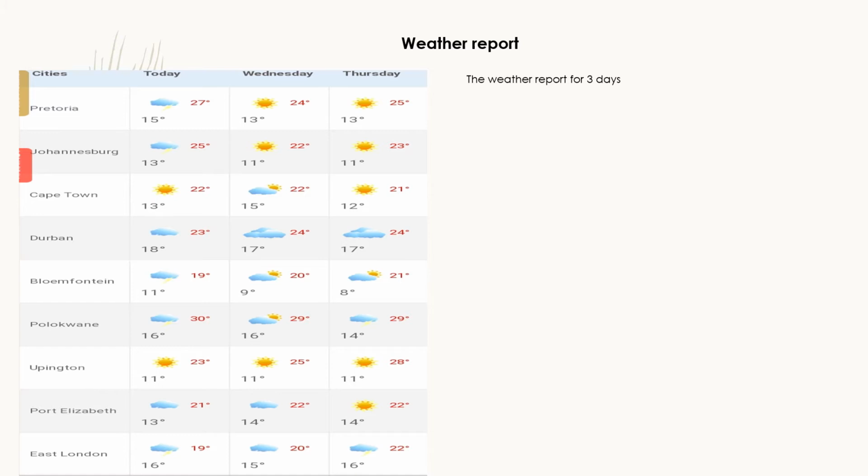In Polokwane, we've got maximum temperature of 30 degrees. Our minimum temperature is 16 degrees with the possibility of thunderstorms. In Upington, it will be sunny with minimum temperatures of 11 degrees. 23 degrees will be our maximum temperature. In Port Elizabeth, it will be cloudy with maximum temperatures reaching 21 degrees. 13 degrees will be our minimum temperature. And lastly, in East London, we've got minimum temperatures of 16 degrees. 19 degrees is our maximum temperature with possibility of thunderstorms.